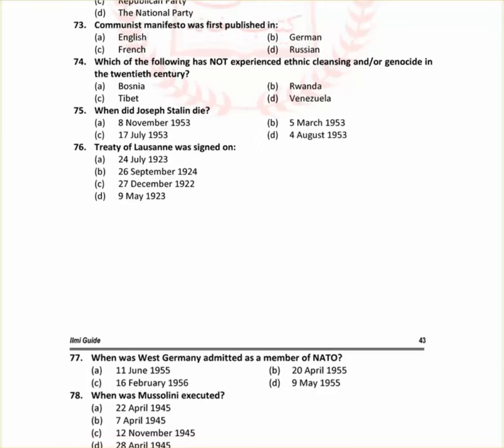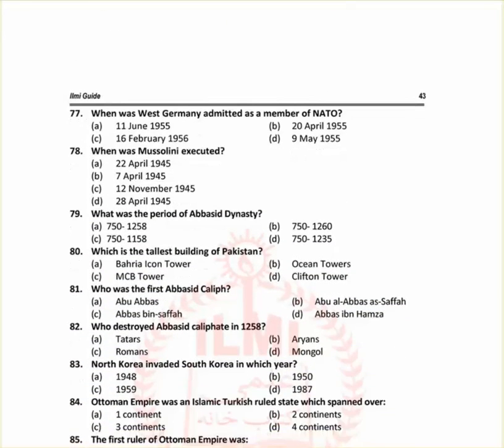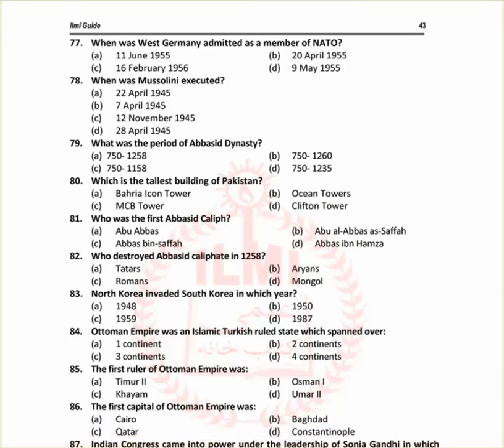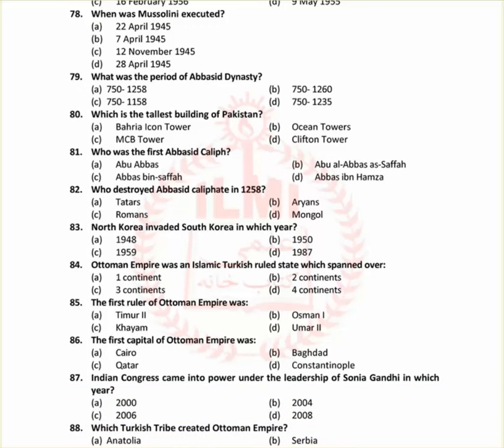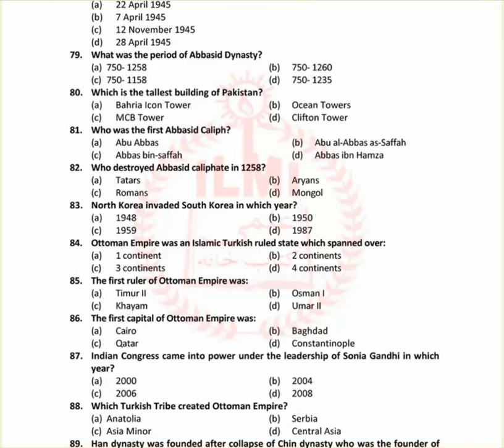When was West Germany admitted as a member of NATO? Option is D, 9th May 1959. Sorry, 1955. When was Mussolini executed? He was executed on 28th April 1945. D option. What was the period of Abbasid dynasty? So it was from 750 to 1258.